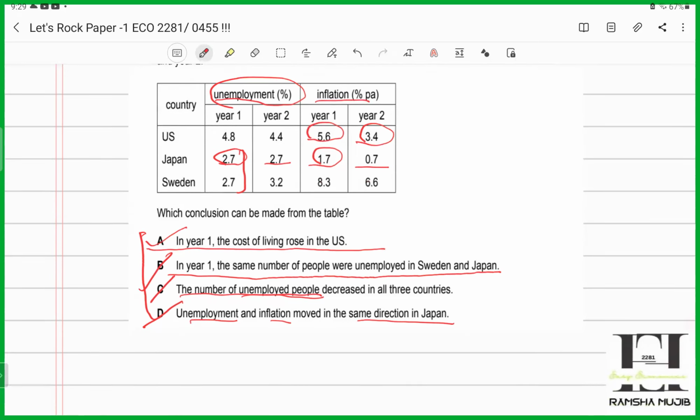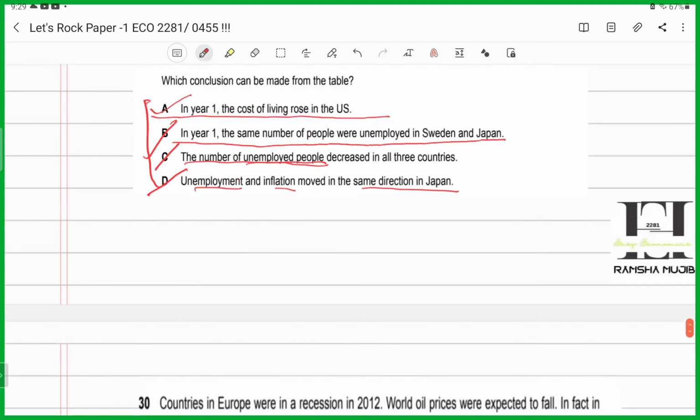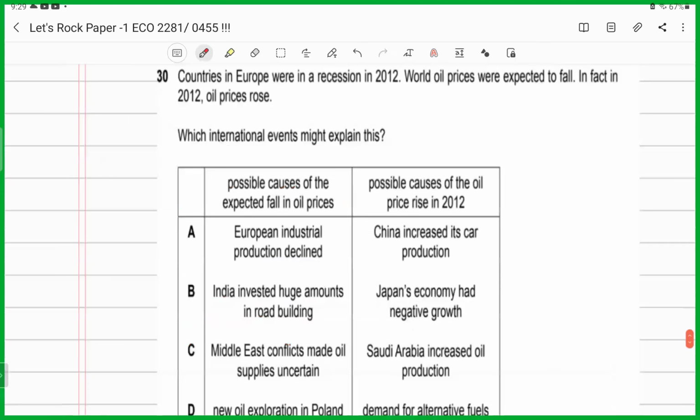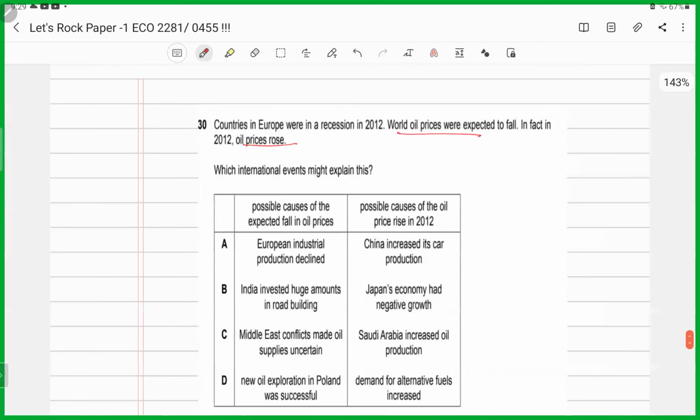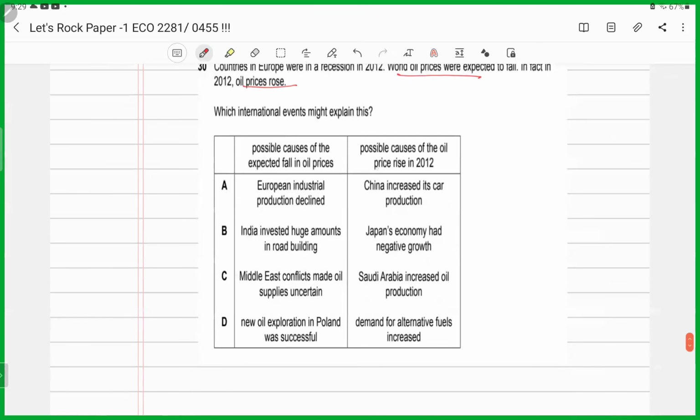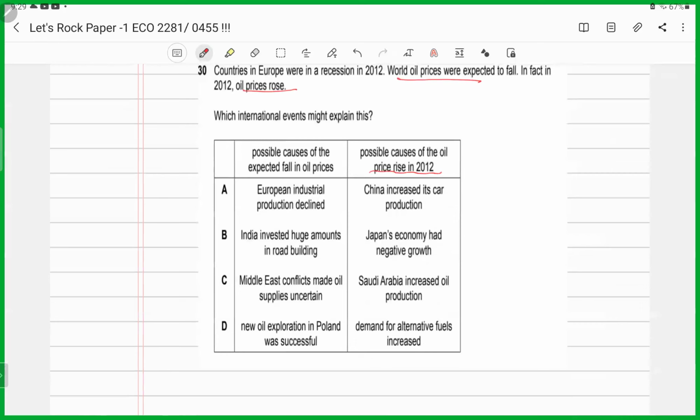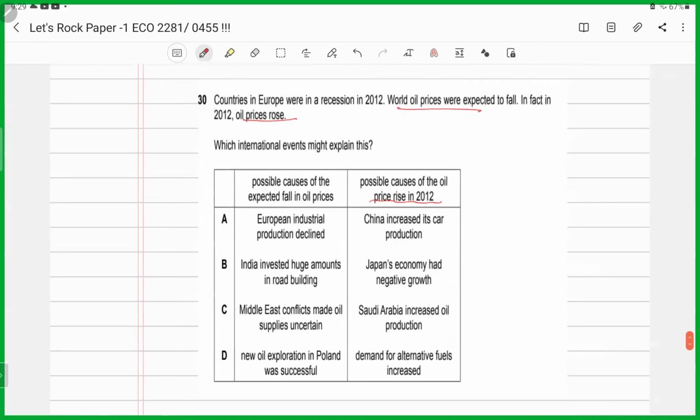Now, if they've given you the response and the response itself is the answer, you read the answers. What are they saying? Countries in Europe were in a recession in 2012. World prices were expected to fall. However, the prices rose. Now, they are asking what could have caused this, the possible causes of the oil price rising. If the demand for alternative fuels had increased, the price of oil would have fallen. So you can chop D off.